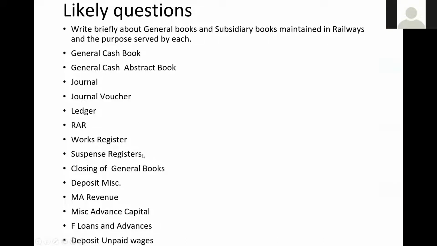Then short notes questions: general cash book, general abstract cash book, journal voucher, ledger, RAR, works register, suspense registers, closing of general books, deposit miscellaneous, MAR, MAC, F loans and advances, deposit unpaid wages. So these are the short questions which we can expect.